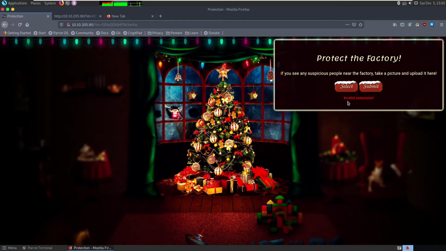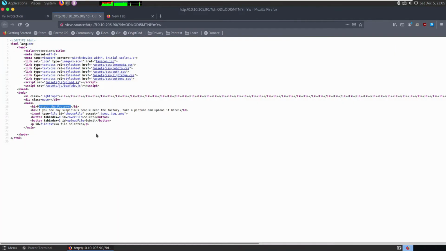So it says invalid extension. So the text file is not accepted, and if you can see here, there is a JavaScript filter or simply HTML filter. So input type is equals to file, so it should accept the file type, and ID is equal to choose file. So this ID will be used by the backend to receive the file, and accept is equals to .jpeg, .jpg, .png.